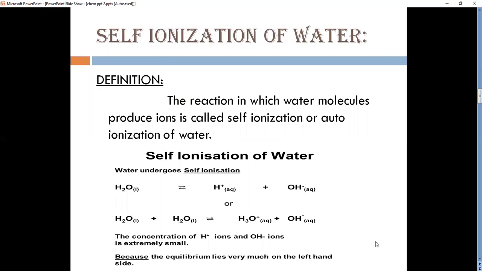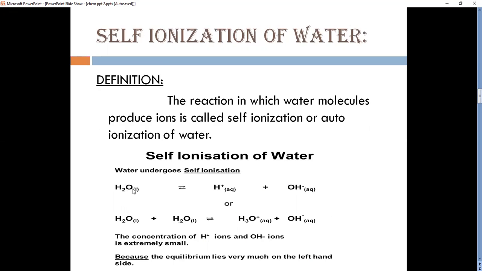Now we come to the topic of self-ionization of water. What is self-ionization of water? The reaction in which water molecules produce ions is called self-ionization or auto-ionization of water. Water dissociates into its ions.